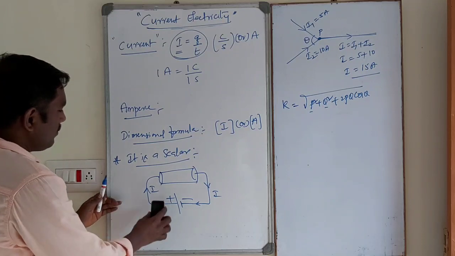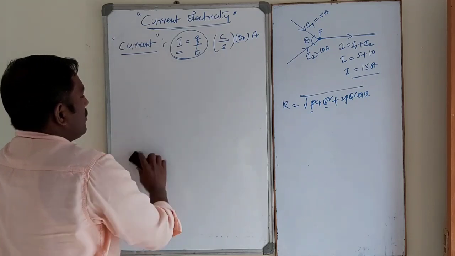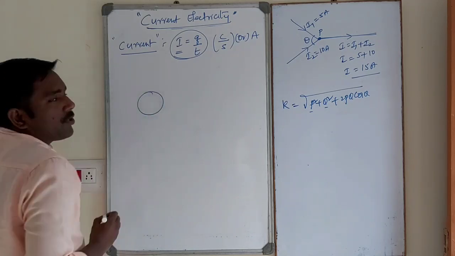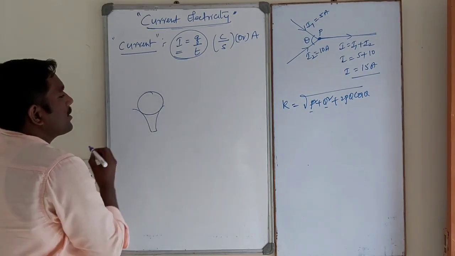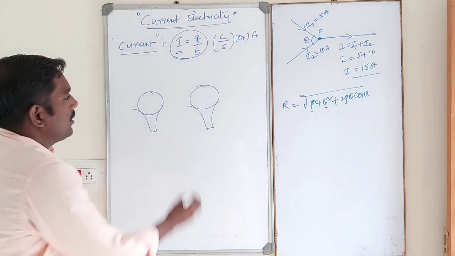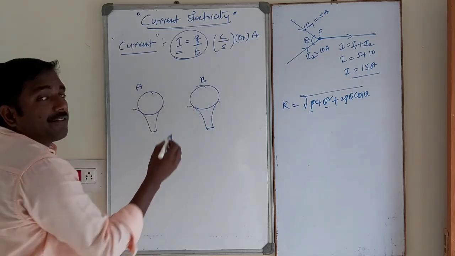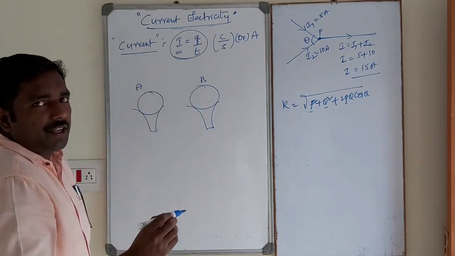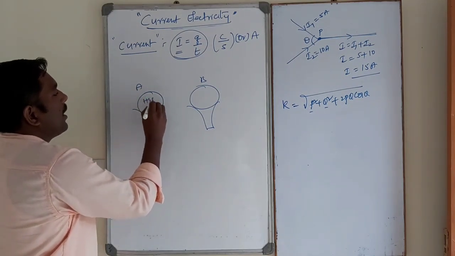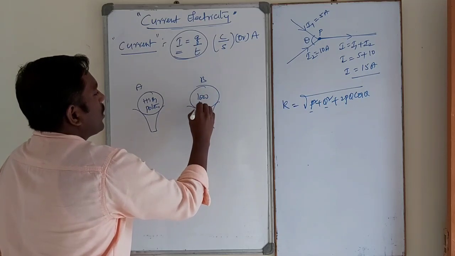Now suppose, students, let us consider two spherical conductors like this. This is one spherical conductor mounted on an insulating stand. This is another spherical conductor mounted on an insulating stand. These are the two spherical conductors A and B, charged at different potentials. Suppose A is at high potential and B is at low potential.